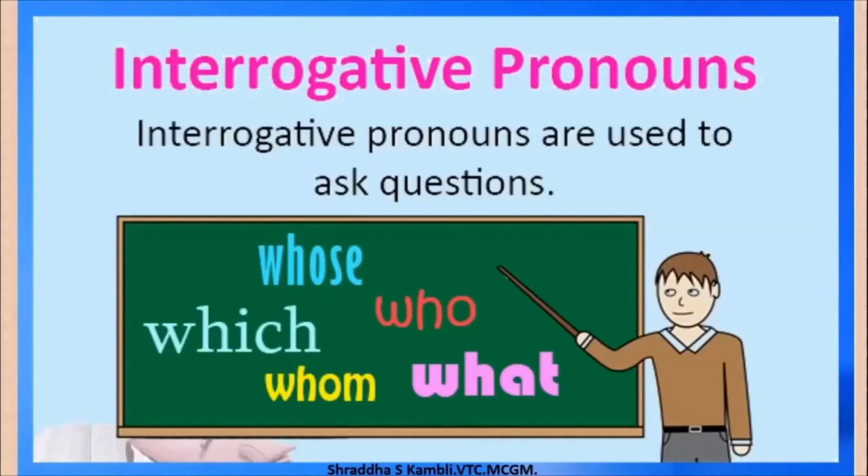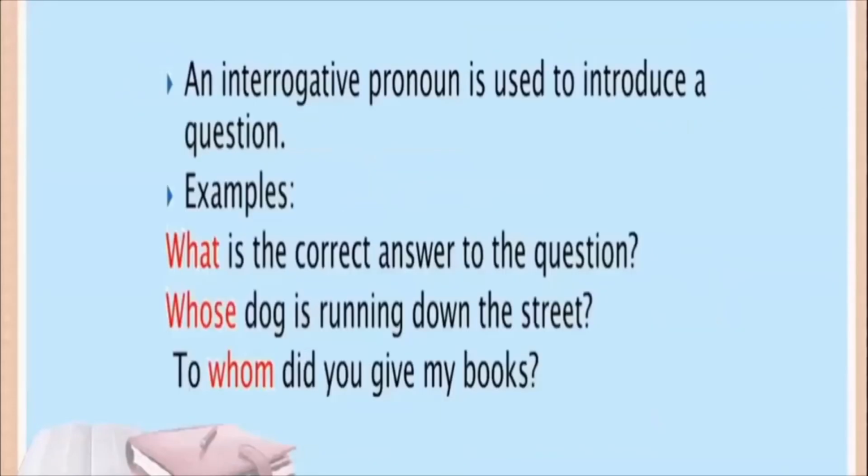So when words like whose, which, who, whom, what are used as part of a question, then they are interrogative pronouns. Simple, isn't it? And let us keep it simple only, let us not confuse it. And let us just remember that when these pronouns, whose, which, whom, what, are used in a sentence and an answer is not expected from you, then those are relative pronouns. And when an answer is expected, they are interrogative pronouns.